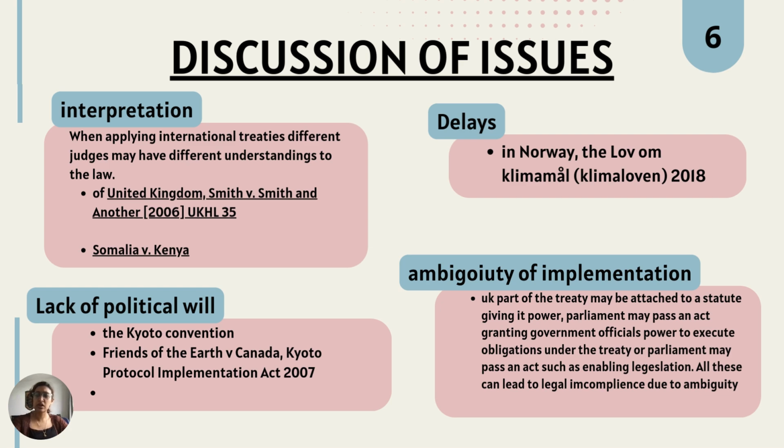Furthermore, in the international case of Somalia v. Kenya, it highlights how judges can interpret treaties differently. The ICJ ruled that in this case, the object and purpose was necessary in resolving the dispute around the issue of maritime borders.